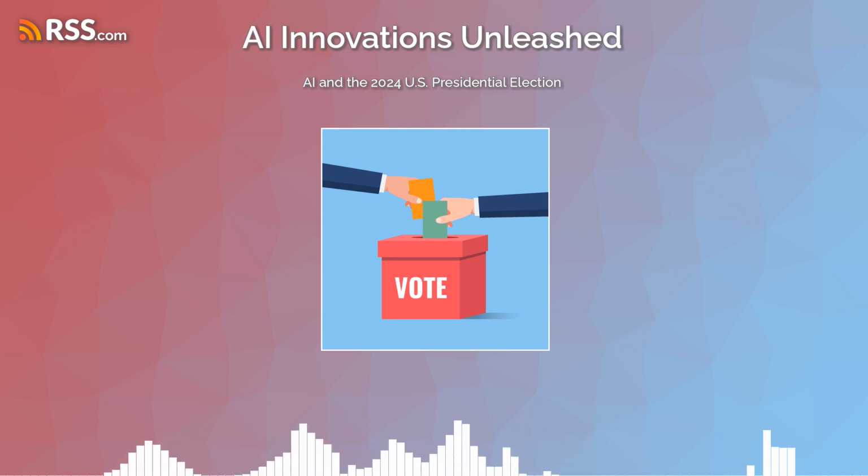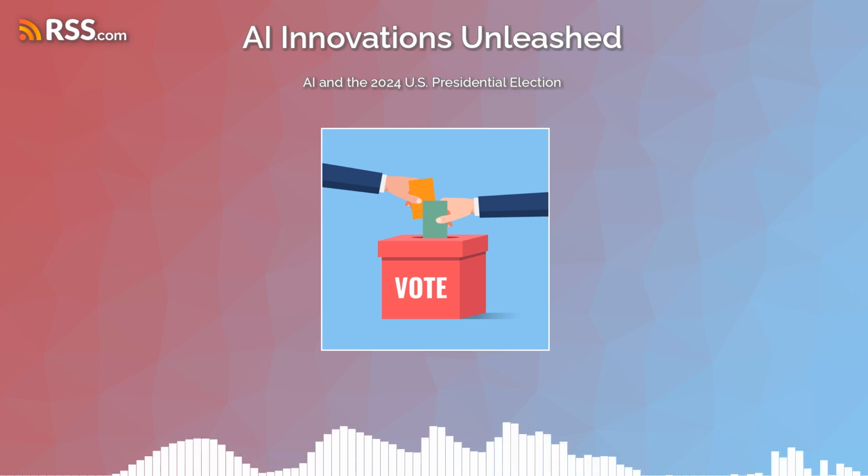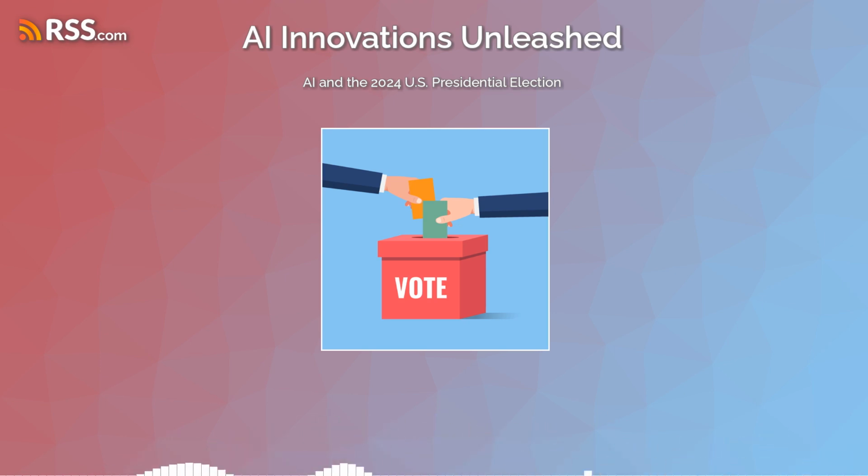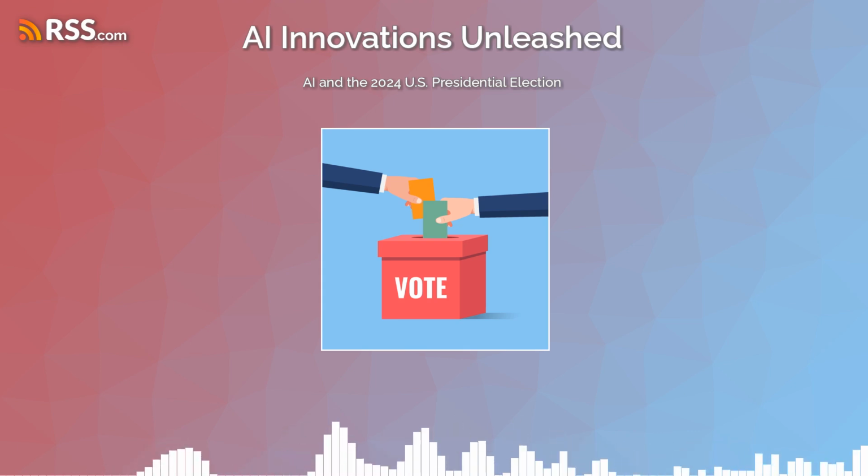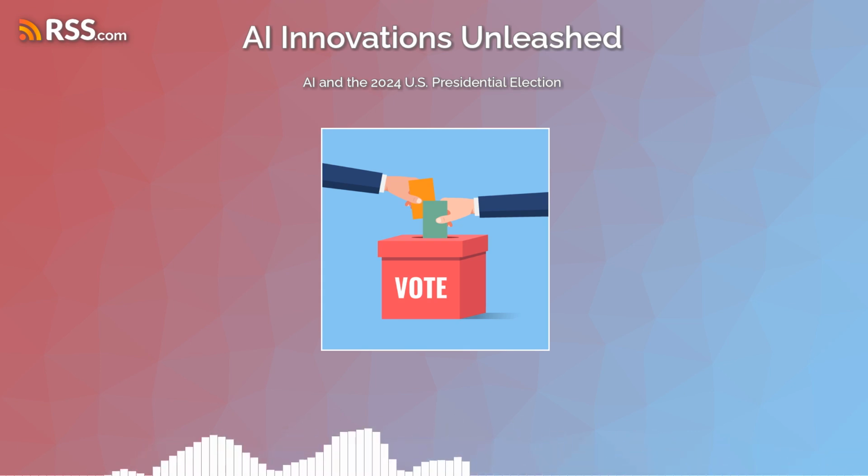Hey, y'all, it's JR, your guide through the latest in tech and innovation, and today we're diving into a timely and fascinating topic: how AI technology played a crucial role in the 2024 US presidential election. From targeted advertising and sentiment analysis to misinformation detection, AI was being deployed by both sides of the campaign trail, and in some new ways that we hadn't seen before. As the election unfolded, we will take a behind the scenes view of how AI technology was critical and what kind of impact it had.